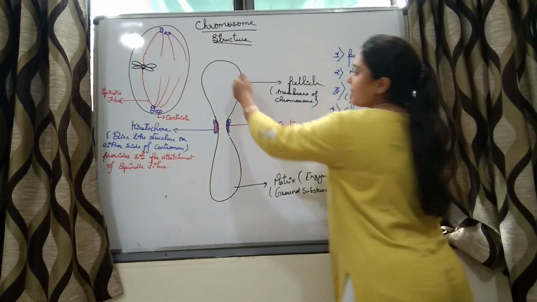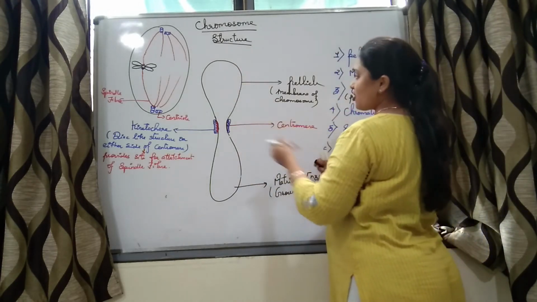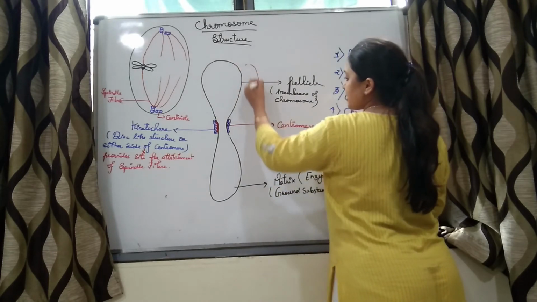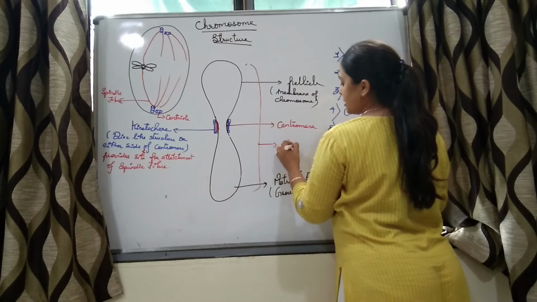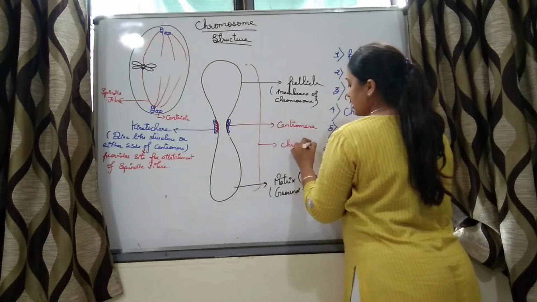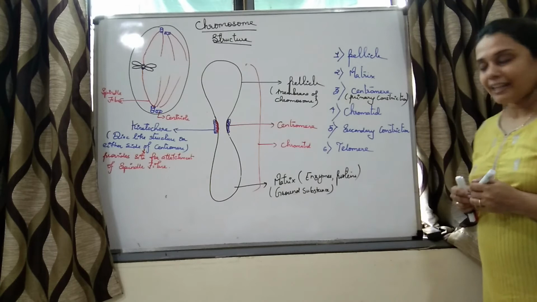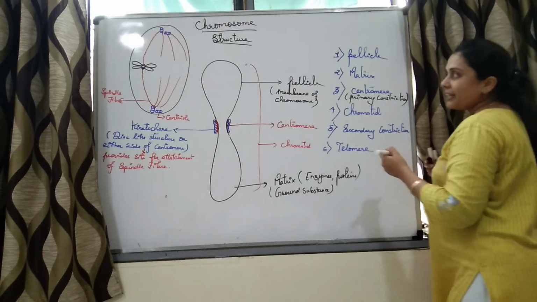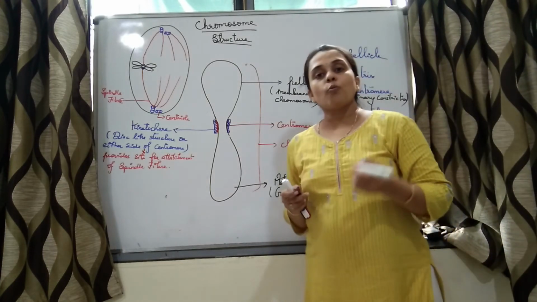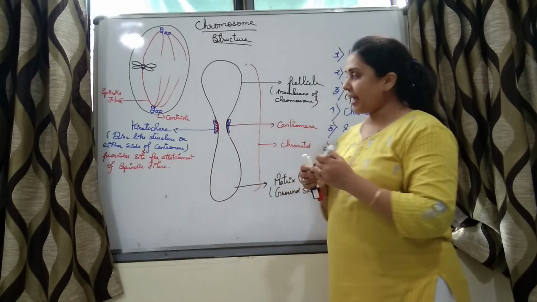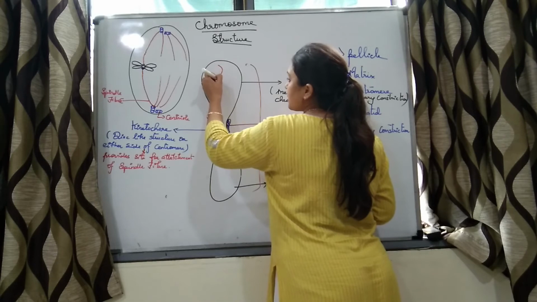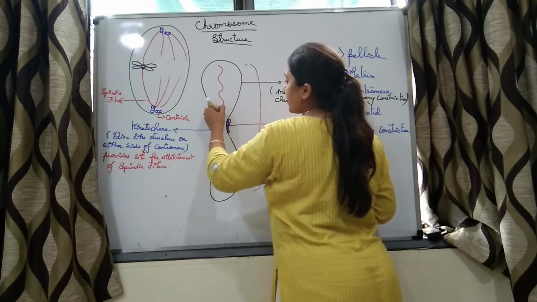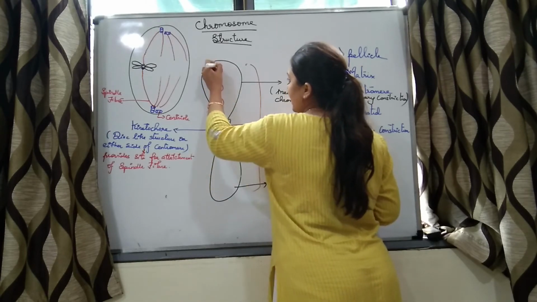Next structure is the chromatid. What is a chromatid? This entire structure, this part, is a chromatid. What will a chromatid possess? A chromatid will have threads. These threads are called chromonemata.